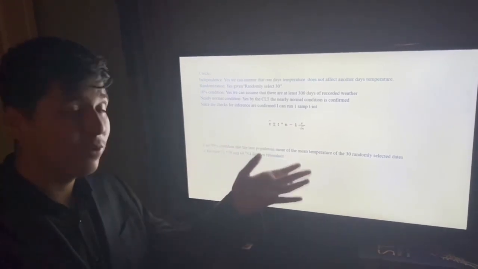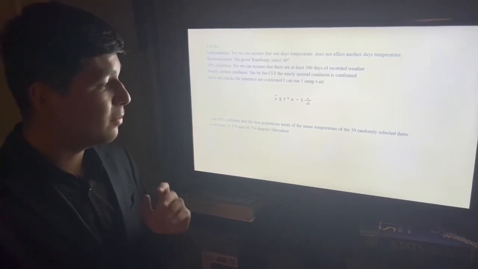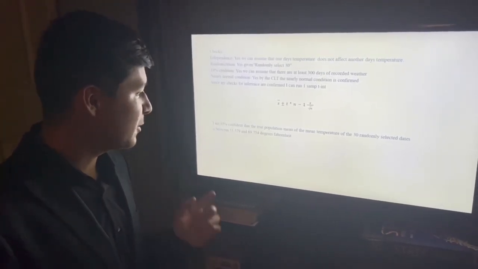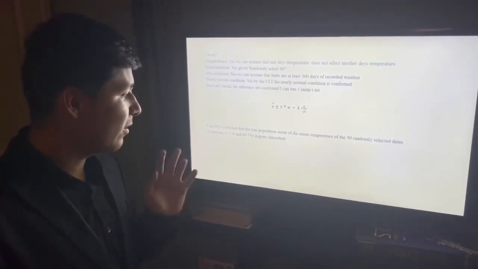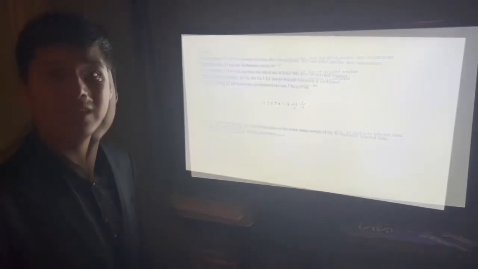This is the formula for the 1-sample t-interval. I'm 95% confident that the true population mean of the mean temperature of 30 randomly selected dates is between 51.579 and 69.754 degrees Fahrenheit. Thank you, and now back to Big Abraham.